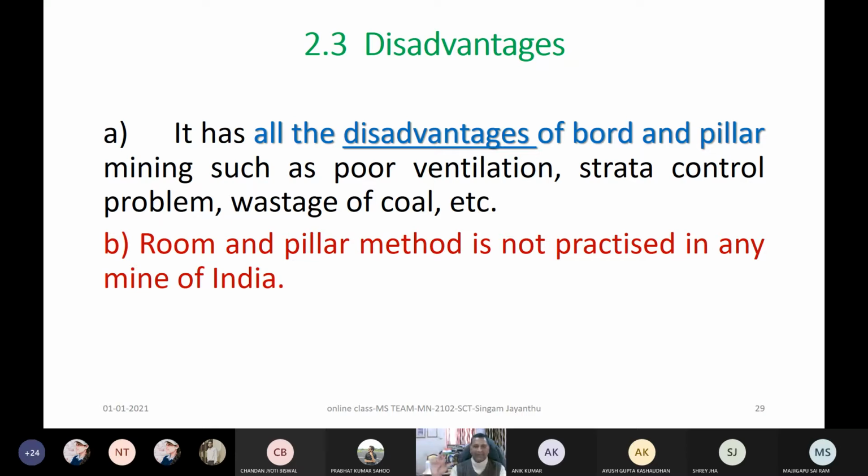We made a nice experimental trial initially from there, and with stowing and without stowing we did it in Chirimiri Colliery, under Bartunga Hill, and West Chirimiri. These are places in Southeastern Coalfields and BCCL. Now, the room and pillar method is not practiced much, as I told you already. That's why we are doing less.